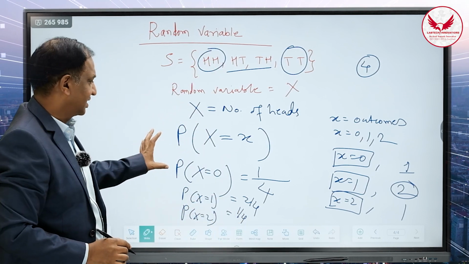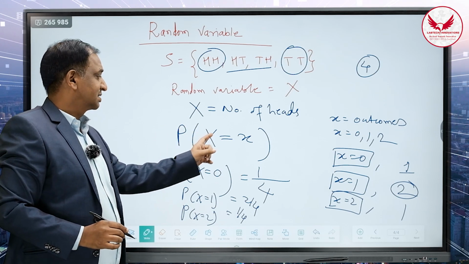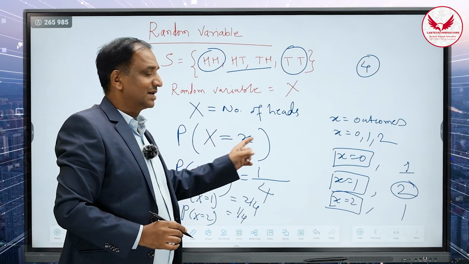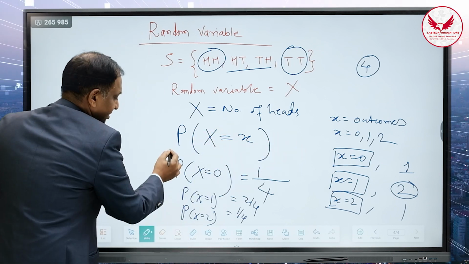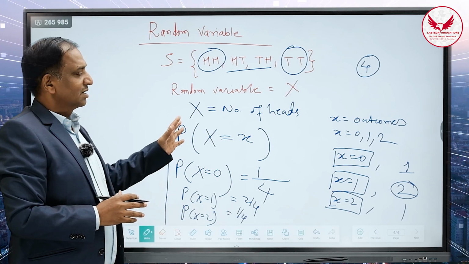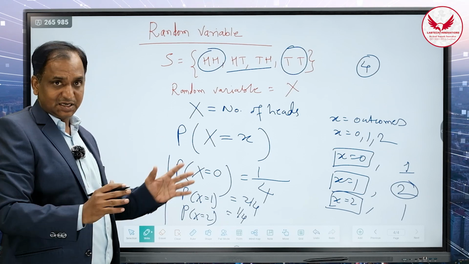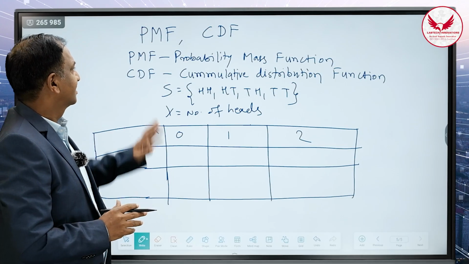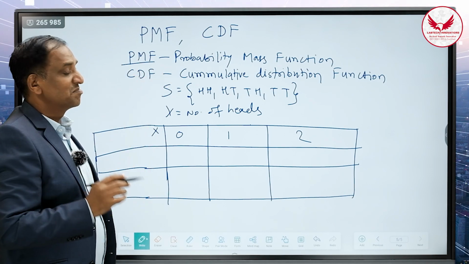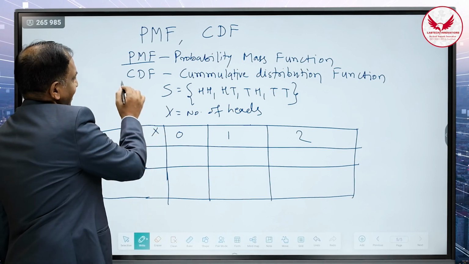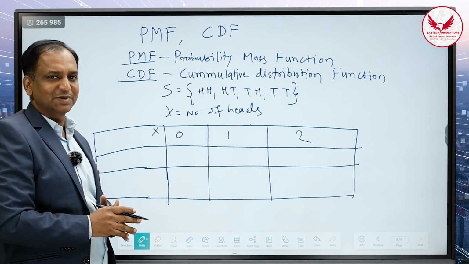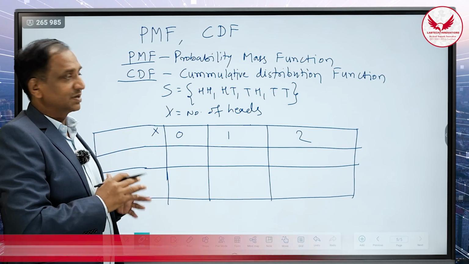So this terminology is very important: probability of X is equal to small x. Capital X indicates the random variable and small x indicates the possible outcomes. Just remember this, and it is going to help you understand the concept of the cumulative distribution function, that is CDF. Now let us understand the concept of the PMF. PMF means probability mass function. Second is CDF, which is called the cumulative distribution function. Cumulative means addition of all the previous probabilities.